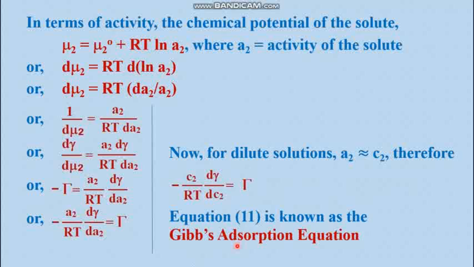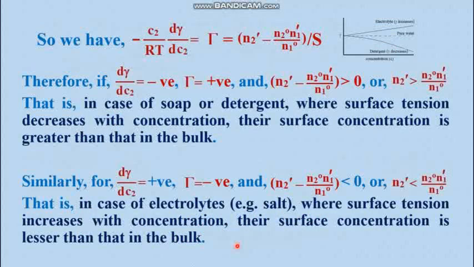Okay. Now take the case of the preliminary experimental fact, where surface tension increases with increase in concentration and surface tension decreases with increase in concentration. These two are known as negative adsorption and positive adsorption. Here the surface concentration is lower, and here the surface concentration is higher.